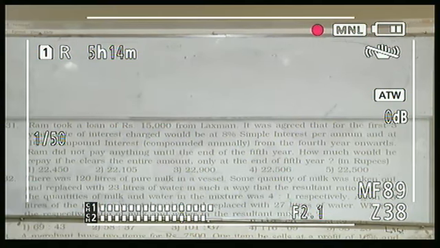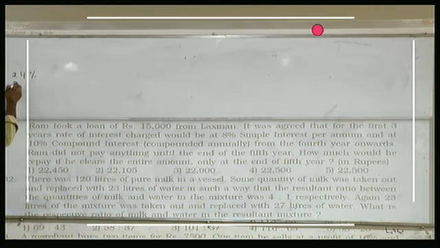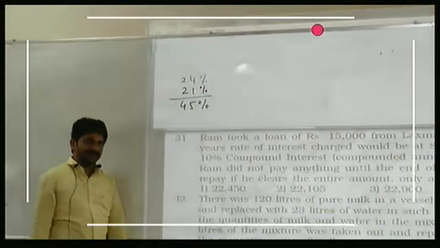So first 3 years they'll charge simple interest at the rate of 8% per annum. So for 3 years they'll get 24% interest, and for the 4th year and 5th year, the last 2 years, compound interest at the rate of 10% per annum. For 2 years it will be 21%. So total interest after 5 years in terms of percentage, he will pay 45%.